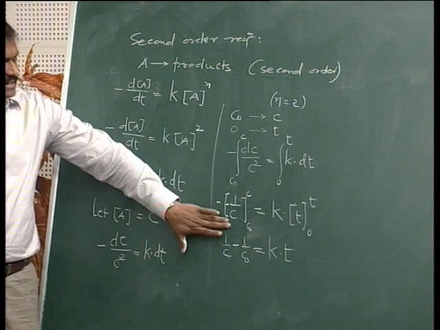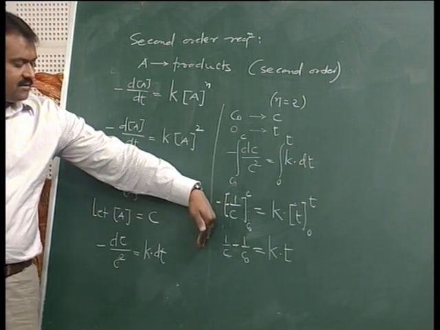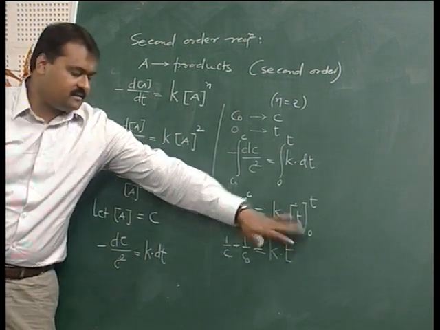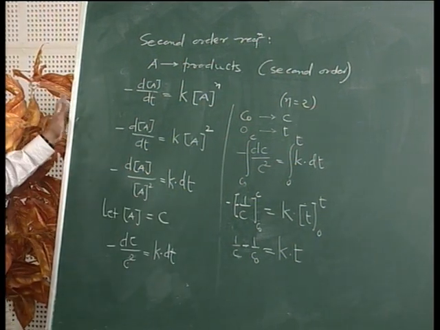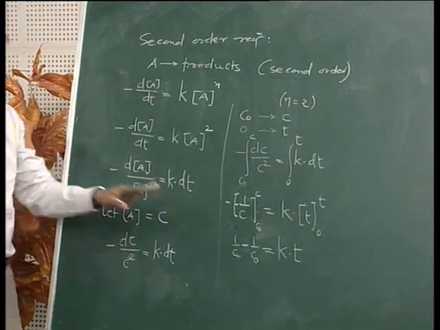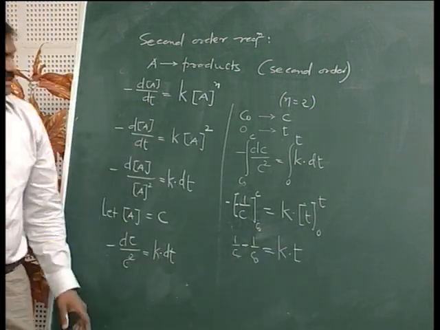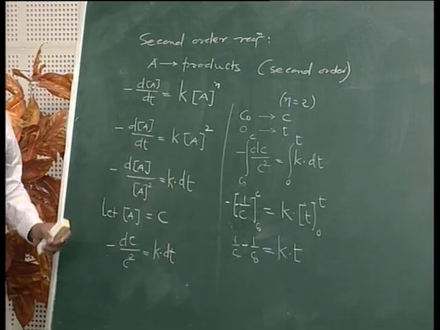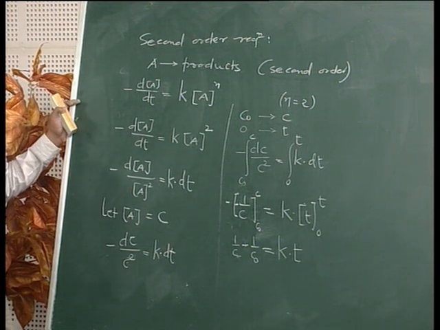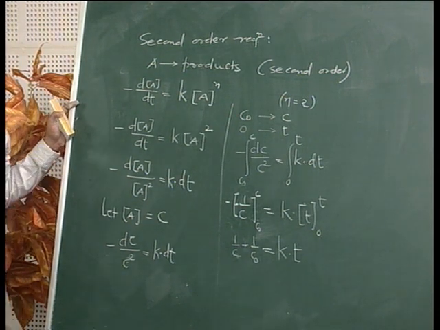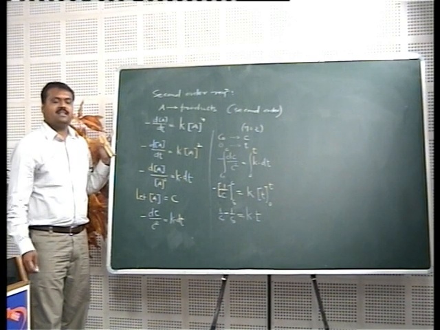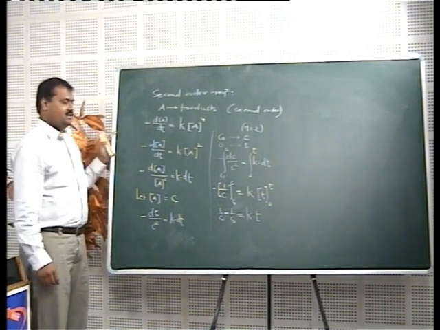Now if you look at this equation, on one side it is concentration, on the other side it is time. That means this relation correlates two things, the concentration of reactant and time of reaction, and therefore it is called the integrated rate law for second order reaction. Now what are the characteristics of any second order reaction?